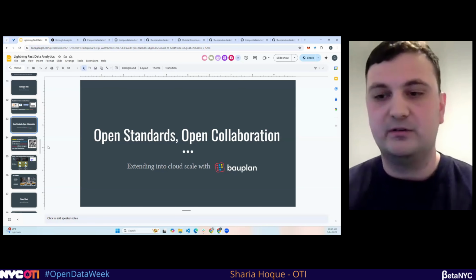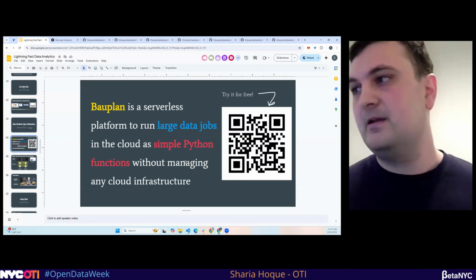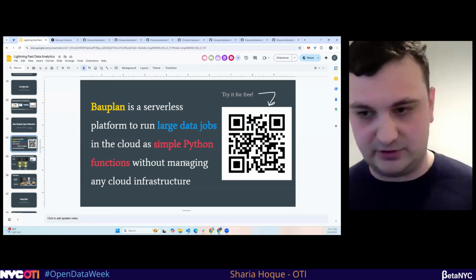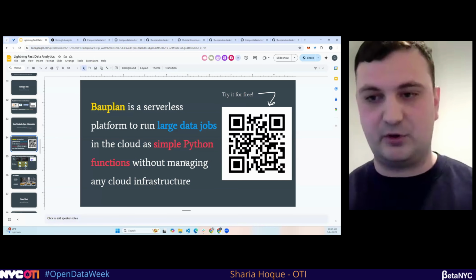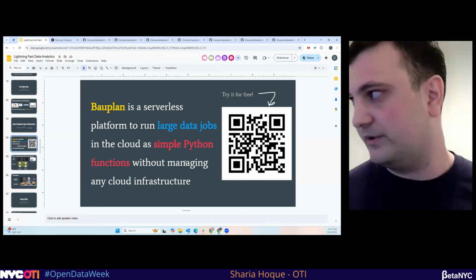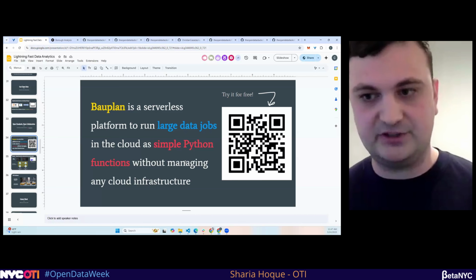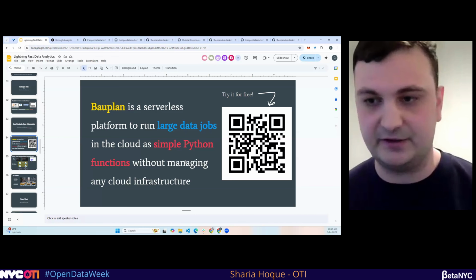As part of that, one of our integration partners is Cloudplan, who created a serverless platform for running large data jobs using just Python and the already existing open data tools you have. They've opened it up for a week for Open Data Week. If you want to use their tools, it's also in the appendix at the end if you want to sign up for this later.